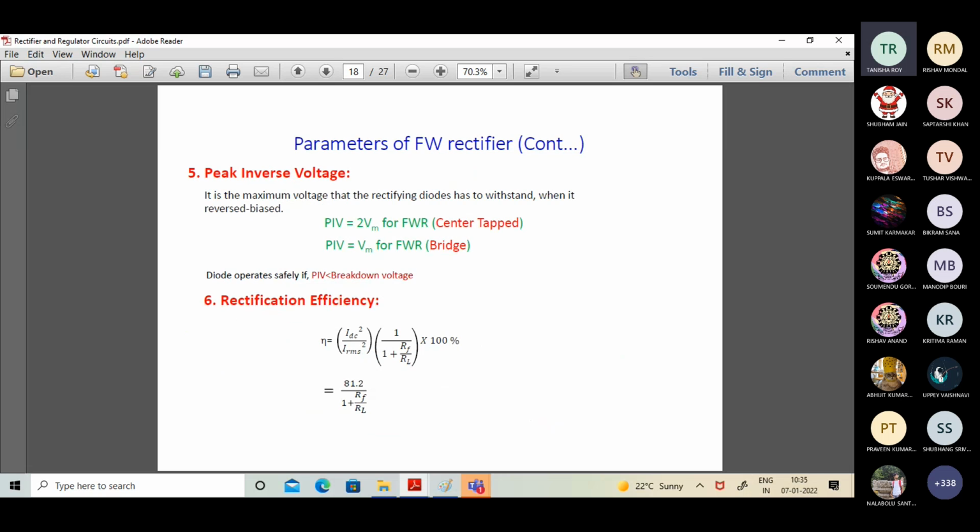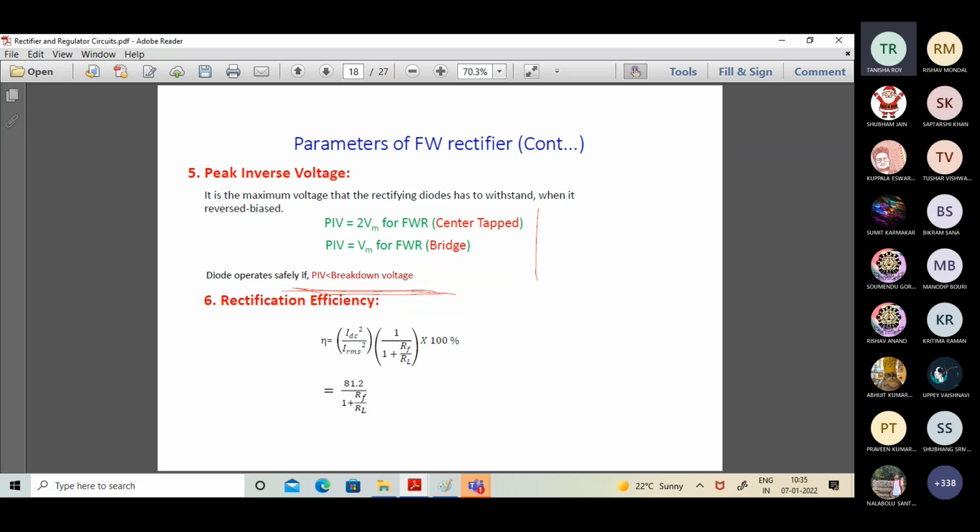Now coming to the peak inverse voltage, which I have already discussed with all of you. In short, in the context of center tap, the peak inverse voltage is of the order of 2 Vm. For the bridge, it's of the order of Vm. Obviously, Vm is better because this is a very crucial requirement we have to maintain: PIV should be less than the breakdown voltage.